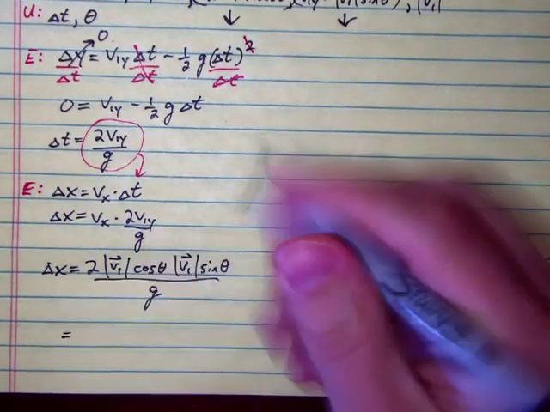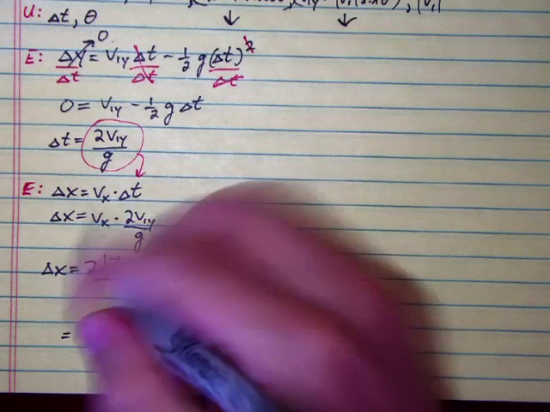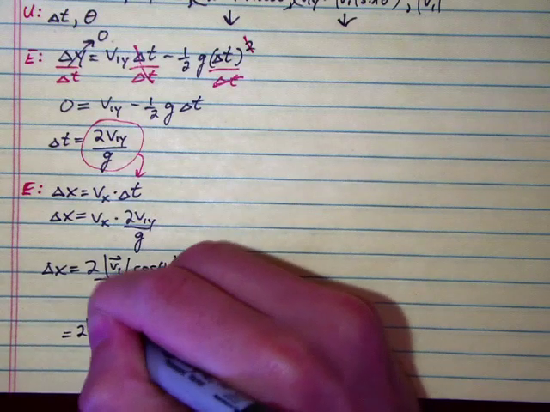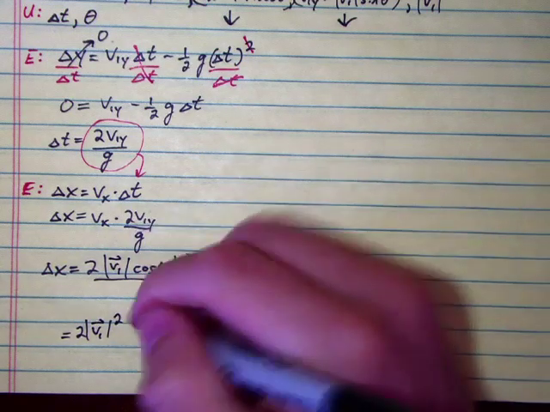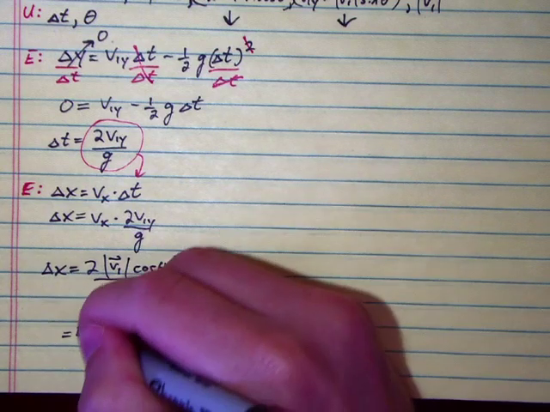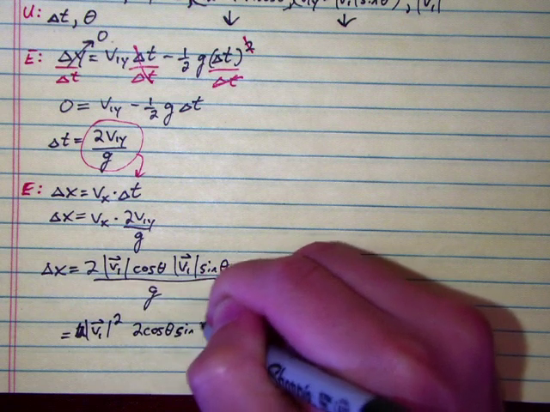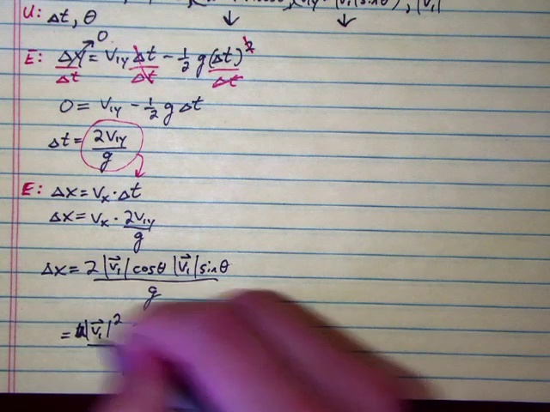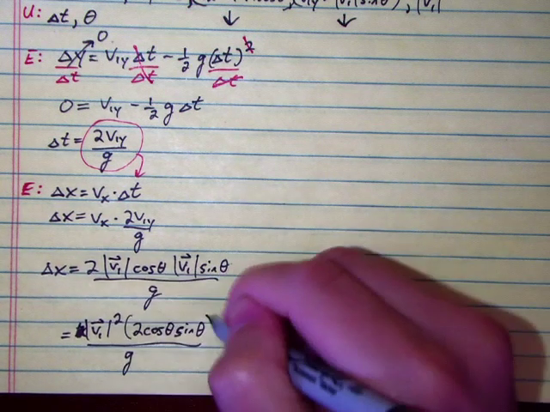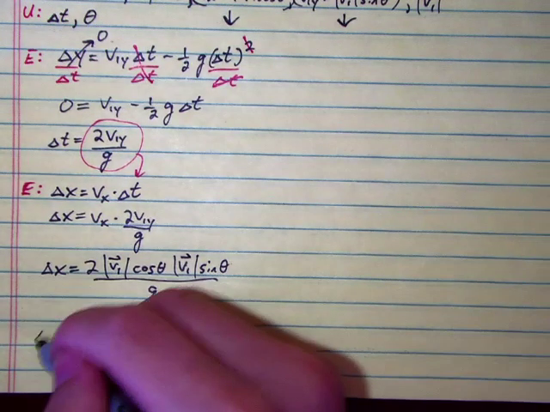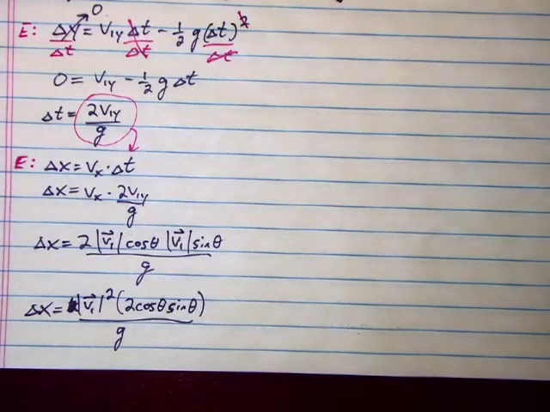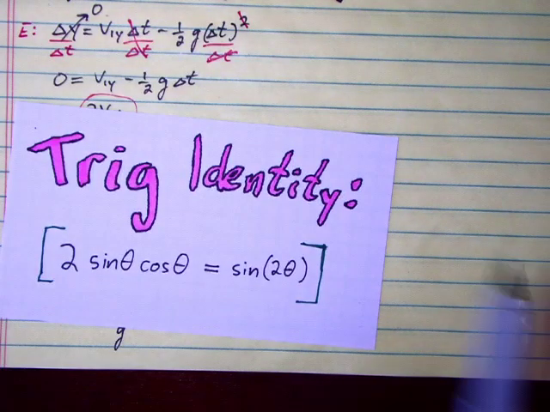I'm going to write that once more. Put these two speeds together: 2 times the initial speed squared. Actually, I'm going to put this 2 over here next to 2 cosine theta sine theta, all of that over g. Now, I pull a little trick out of my hat, a trigonometric identity.